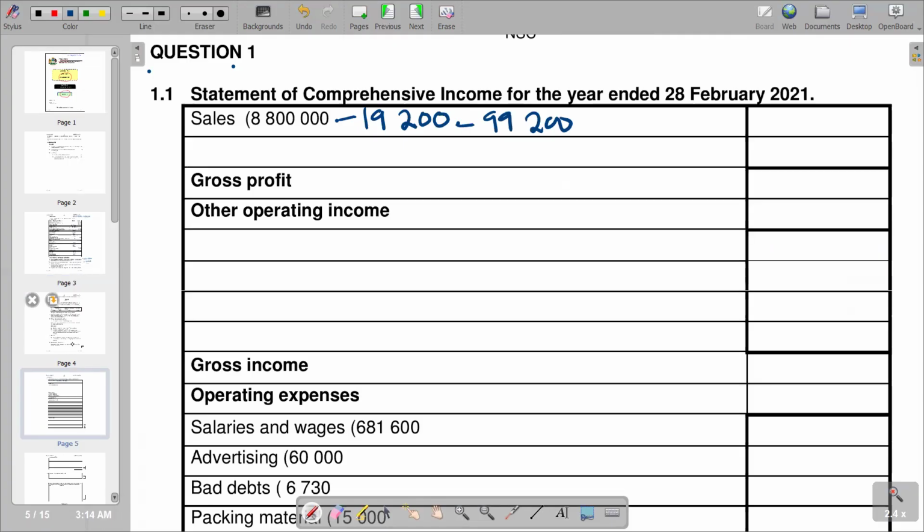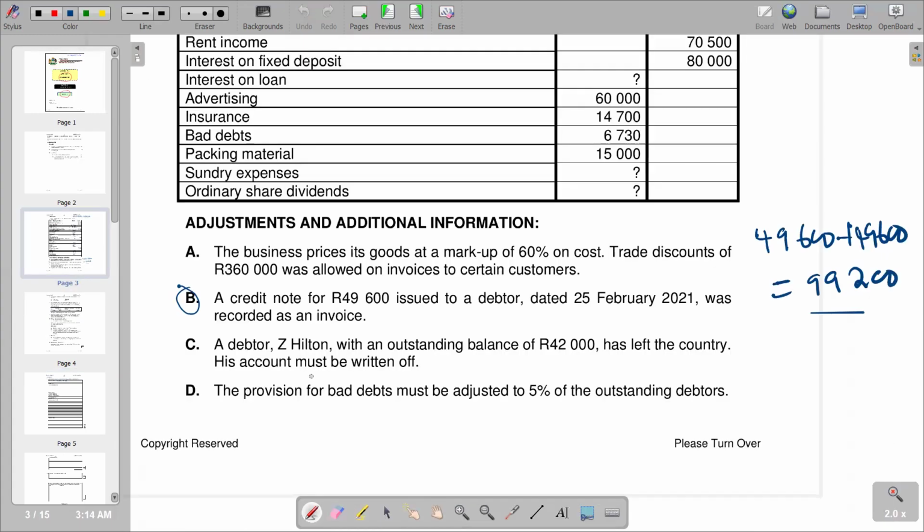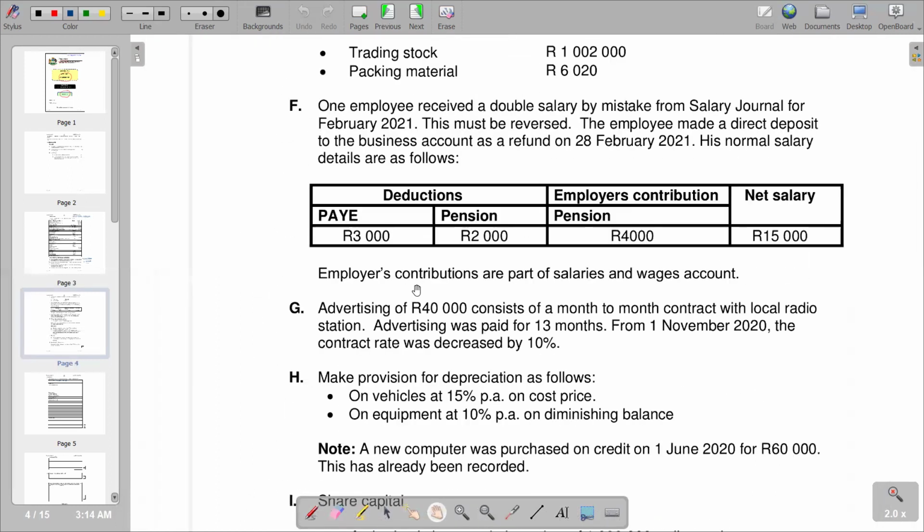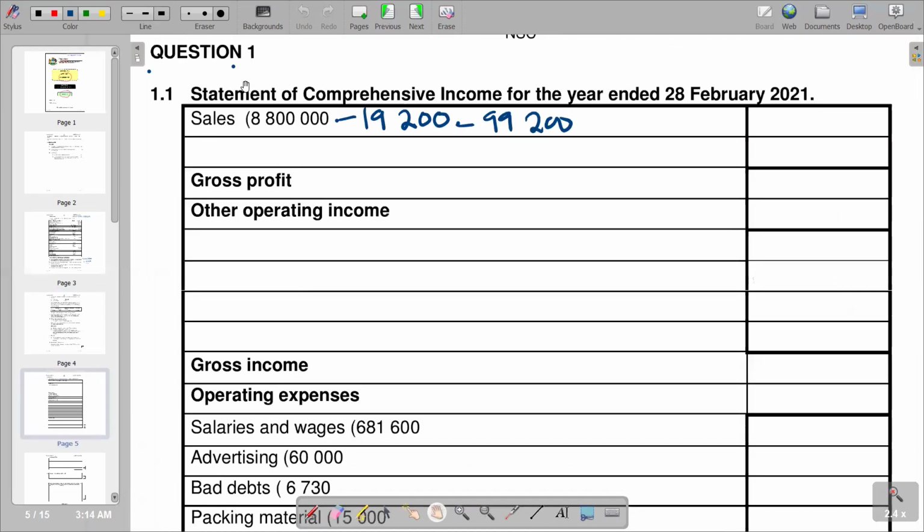99,200. We might have further adjustments that might be needed, so we also go through the additional information, and we no longer have anything that is going to affect our sales. In that case, we close our bracket and calculate the net figure. If you say 8,800,000 minus 99,200, you get a net figure of 8,681,600. So here we are going to have 8,681,600. Basically, this is what we have.